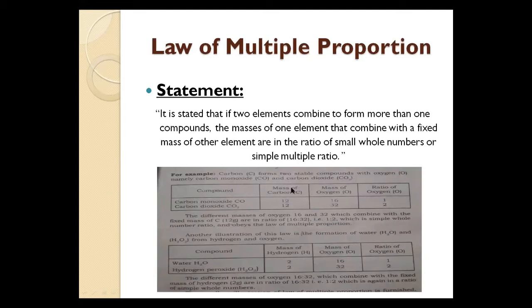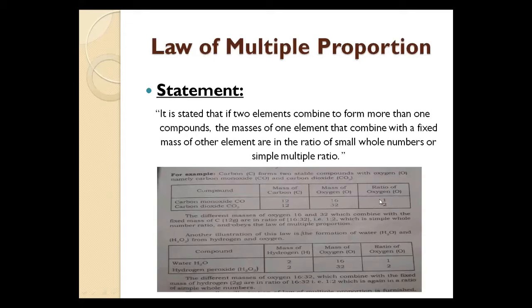So according to our statement, two elements are combining, carbon and oxygen. They give more than one compound, carbon monoxide and carbon dioxide. And one element has a fixed mass, that is carbon. It has fixed mass for both cases, for carbon monoxide as well as for carbon dioxide. But oxygen has a variable mass, 16 and 32, according to the formula of the compound. Monoxide has 16 mass and carbon dioxide has 32.